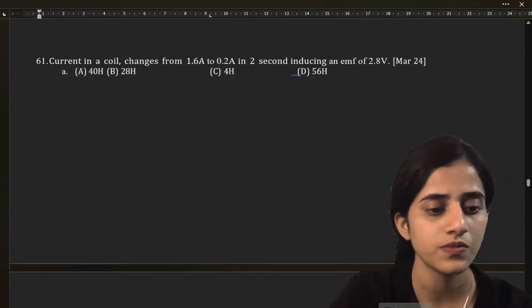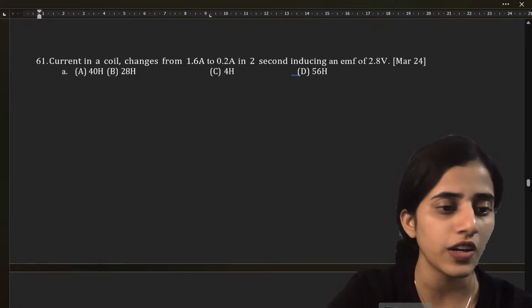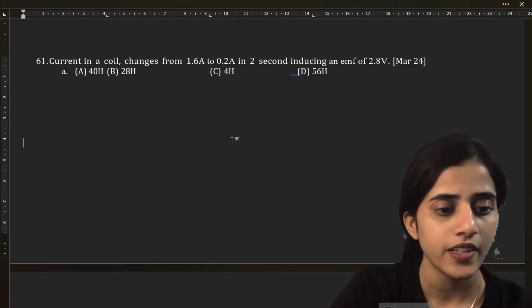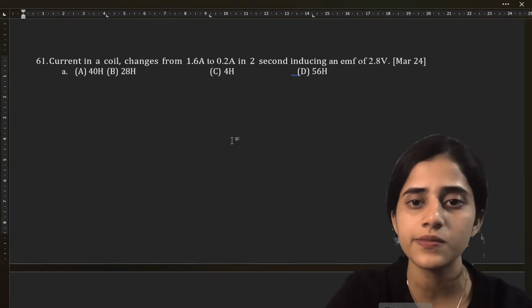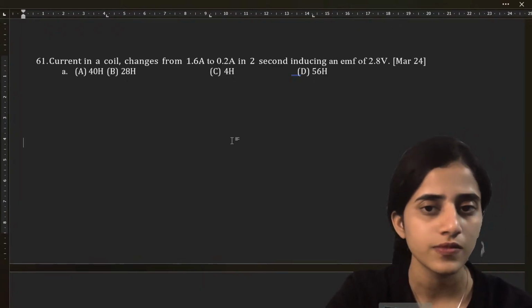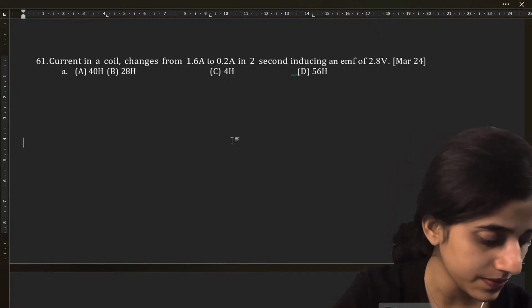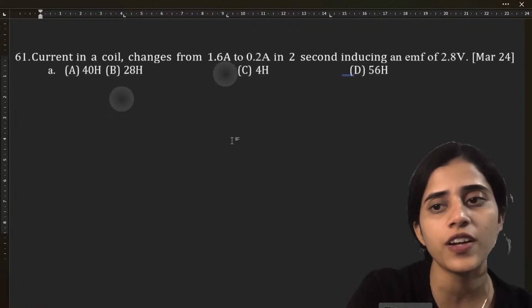So, what do you have to find out here? You have to find out the inductance, because the unit is H, right? The unit is H, so you have to find out the inductance.